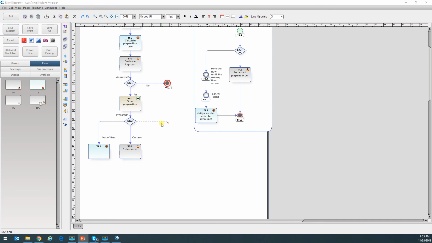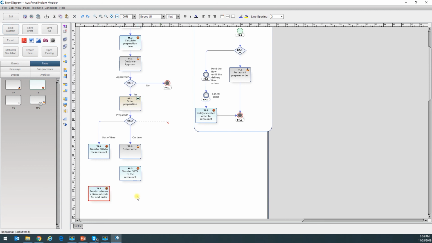Okay, so here I'd say we'd have the two different options: prepared out of time, prepared on time. If it's prepared out of time, we're going to need to pay 90%. Okay, so I'm going to put here, so we're going to transfer 90% to the restaurant. If it's not on time, we're going to pay 100%. And if it's out of time or if the process was cancelled, we have to notify the customer and give them a code.